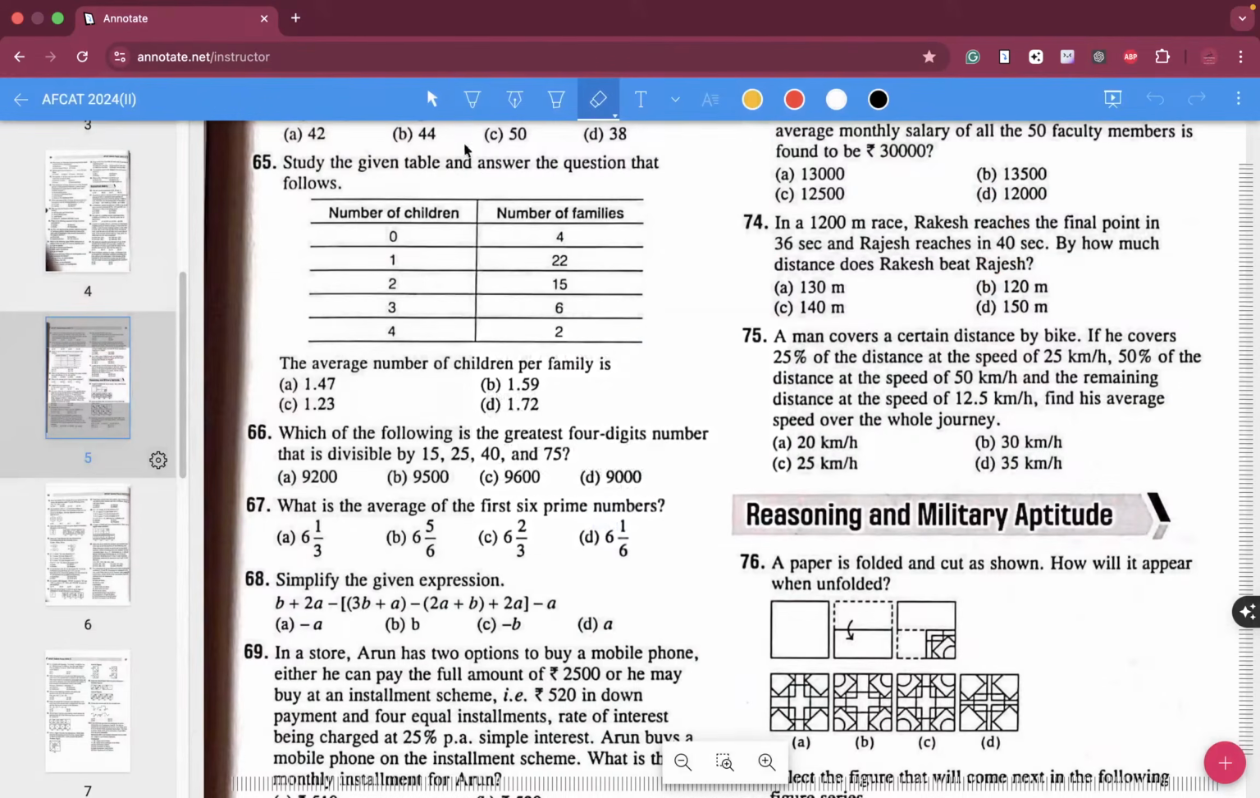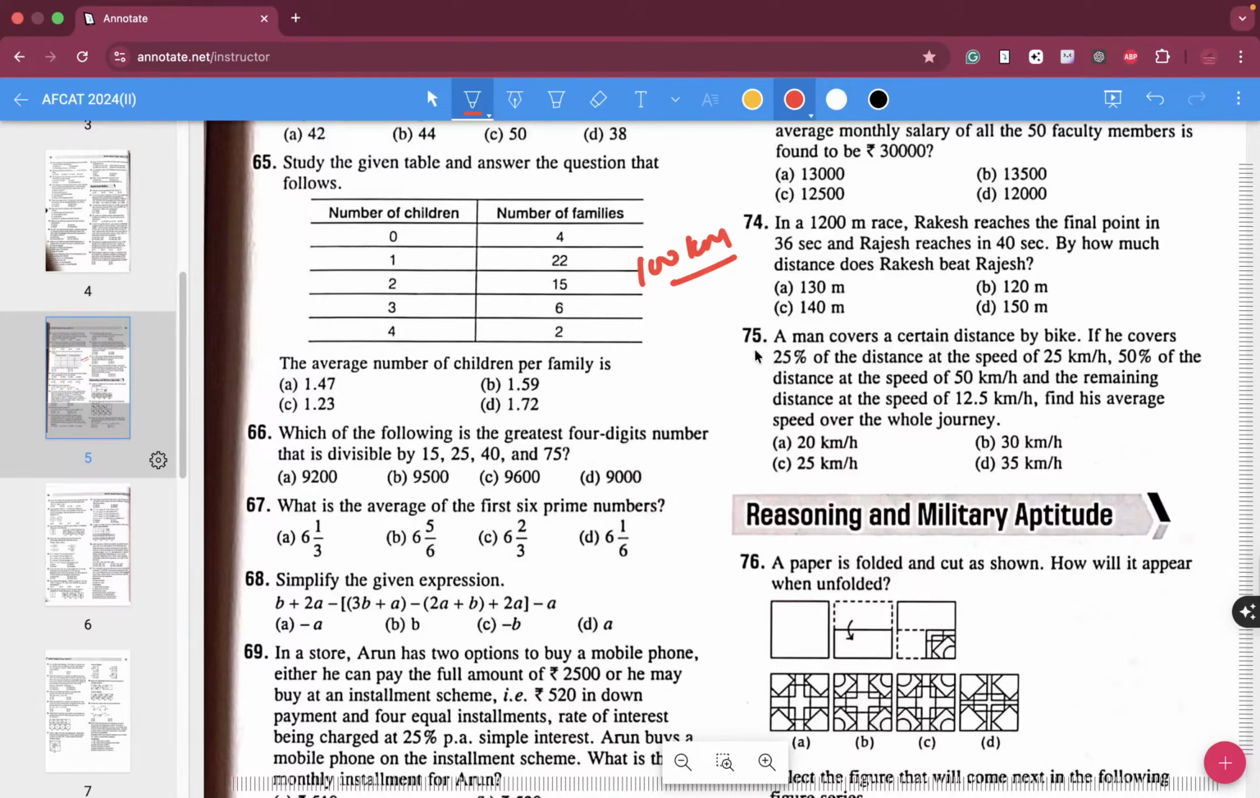A man covers a certain distance by bike. Question number 75. If he covers 25% of the distance at the speed of 25 kmph, 50% at the speed of 50 kmph, and the remaining at the speed of 12.5 kmph, find his average speed over the whole journey. Can I assume over here that he was doing a 100-kilometer journey? Yes, absolutely, my choice.